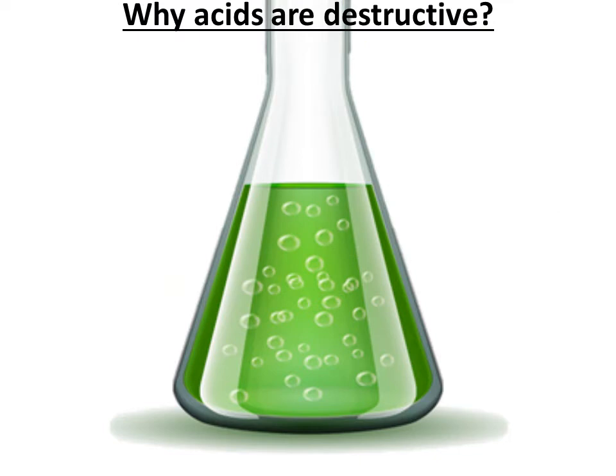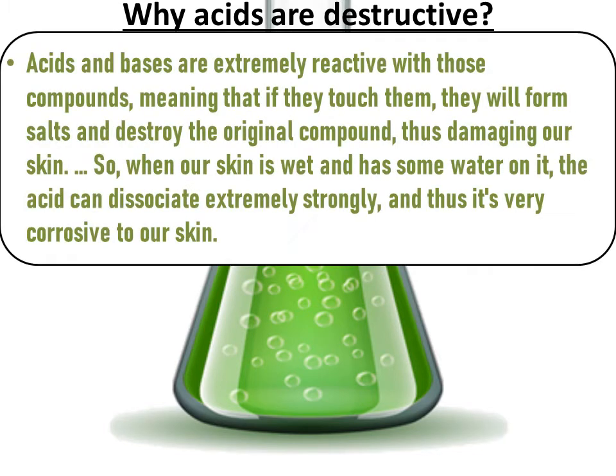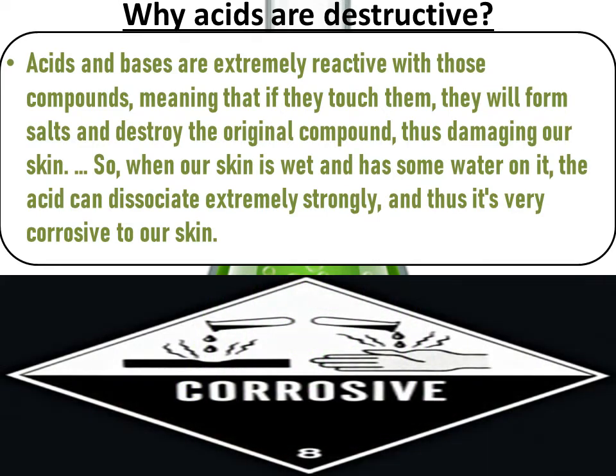Why are acids destructive? This question will be coming to your mind. Acids and bases are extremely reactive with compounds that they touch. They form salts and destroy the original compound, thus damaging our skin. When our skin is wet and has some water on it, the acid can dissociate extremely strongly, and thus it is very harmful to us.